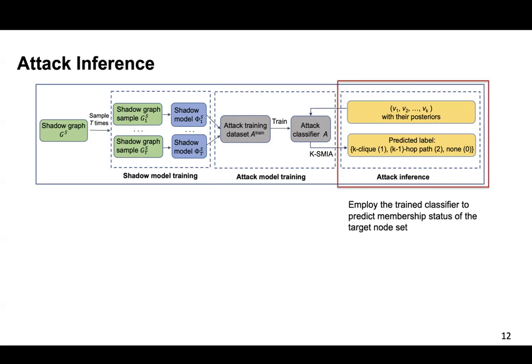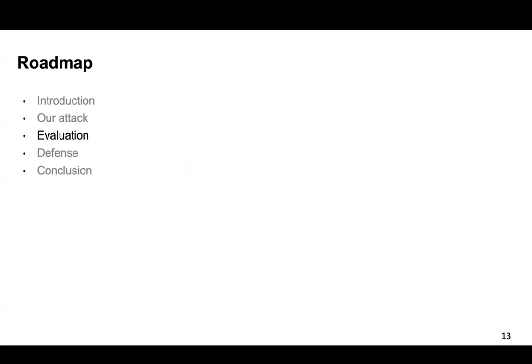In the membership inference phase, given a node set and posteriors of nodes, the adversary generates an attack feature in the same way as in the attack model training phase, which is the input of the trained classifier to predict the label of the target node set.